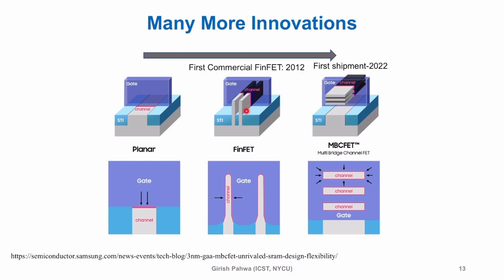A lot of things play a huge role. What is going to come next? Is it going to be the upgrade of the same device, or a new device? Industry has to do a lot of calculations before they move to the next technology node.